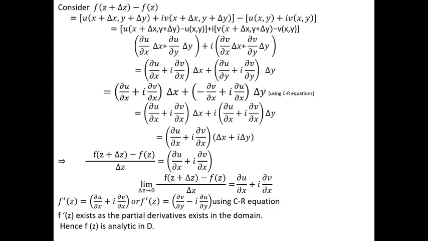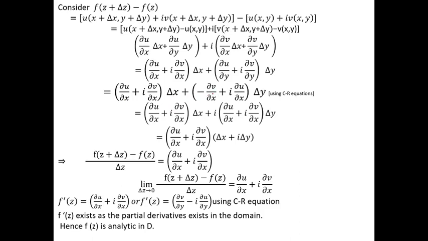Because here the first bracket function in terms of u and v is differentiated with respect to which variable? The x variable. The second bracket function, u and v are differentiated with respect to which variable? The y variable. Now we have to make all the bracket functions differentiate with respect to only the x variable. By using the CR equation, all these terms of u and v are differentiated with respect to the x variable.